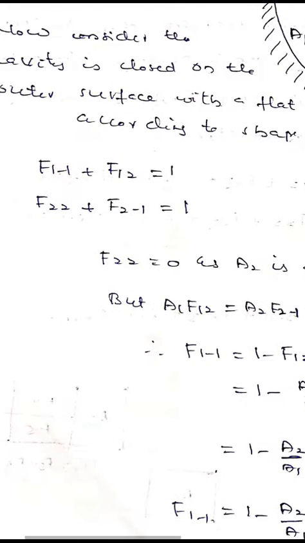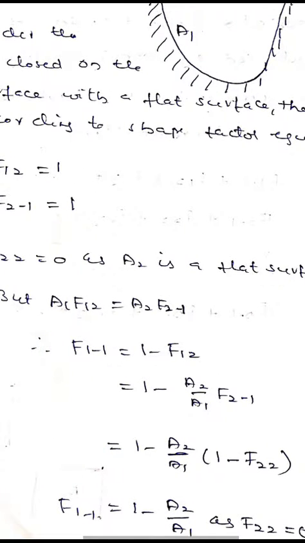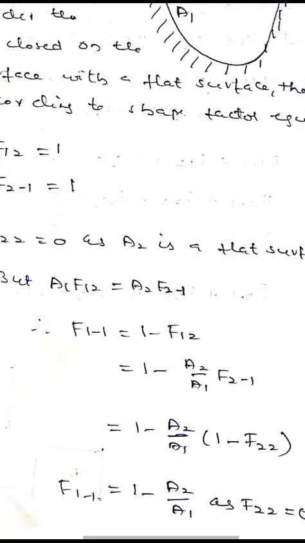Now, from relation 1 we can write F11 equal to 1 minus F12, which is 1 minus A2 by A1 into F21, from the reciprocity relation. Then again F21 equal to 1 minus F22.